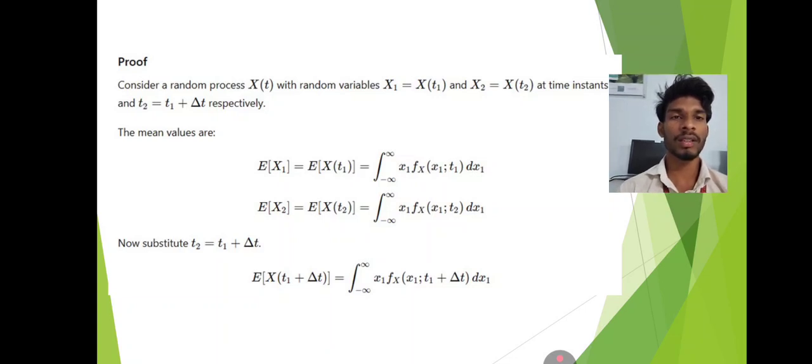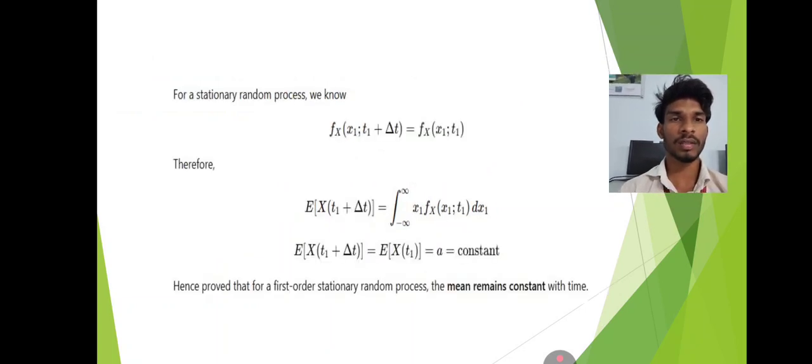E[X2] equals E[X(t2)] equals the integral from minus infinity to plus infinity of x1 fX(x1; t2) dx1. Now substitute t2 equal to t1 plus delta t. Now E[X(t1 plus delta t)] equals the integral from minus infinity to infinity of x1 fX(x1; t1 plus delta t) dx1.